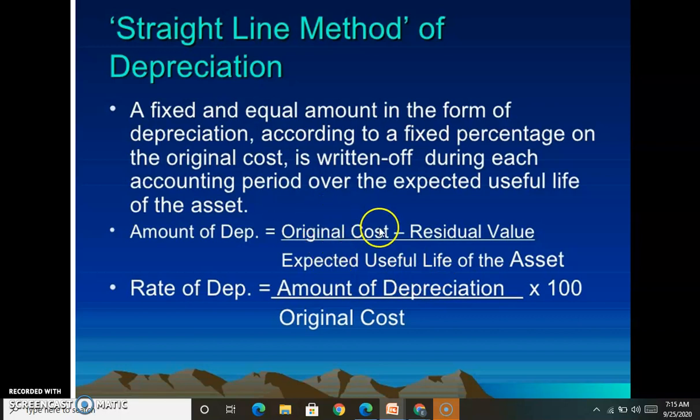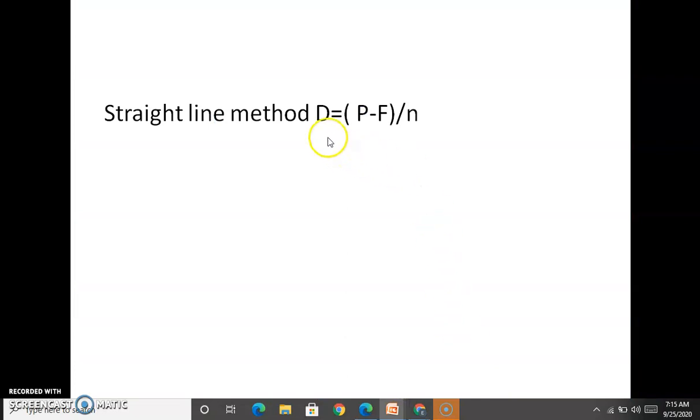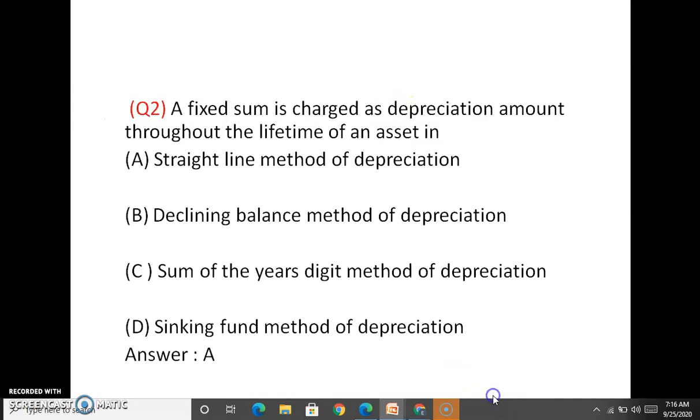P minus F by n. Present cost minus future cost divided by n, that is equal to depreciation. That is straight line method. Depreciation is calculated using the formula P minus F by n, where P is the purchase cost and F is the future amount, that is the scrap value.